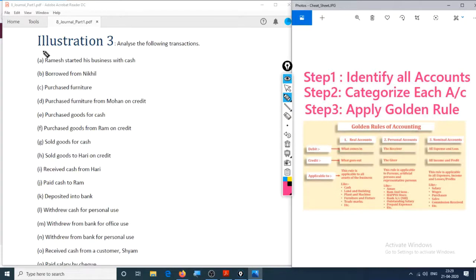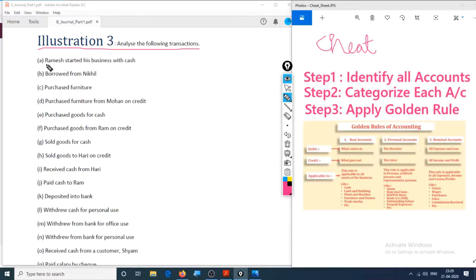So let's try to make some journal entries. The given below are some of the examples. There are 26 examples and we'll be using this cheat sheet to solve these examples. I highly recommend you have this sheet too in your hand.